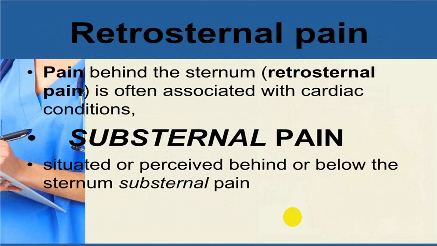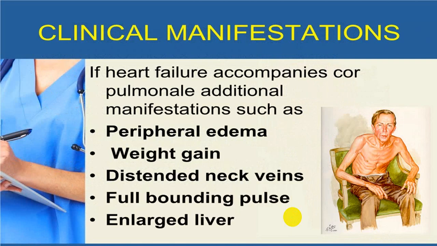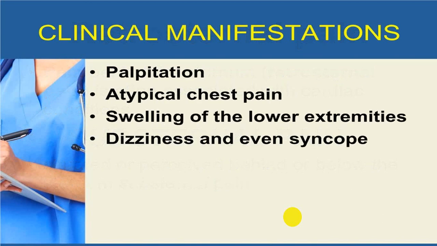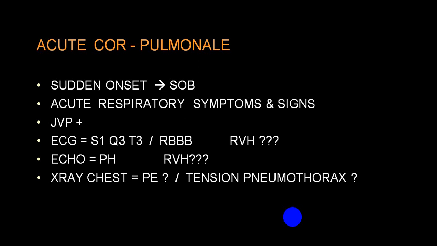So these will be some of the symptoms and signs: peripheral edema, weight gain, elevated JVP, enlarged liver, retrosternal or substernal pain, palpitation, swelling, edema, dizziness, and sometimes even syncopal episodes.